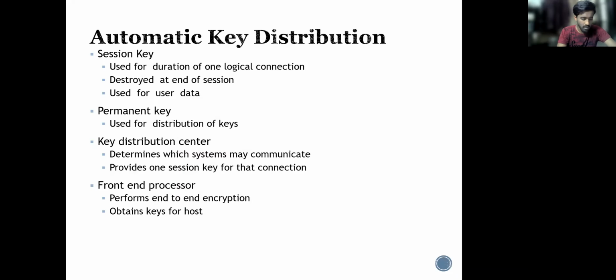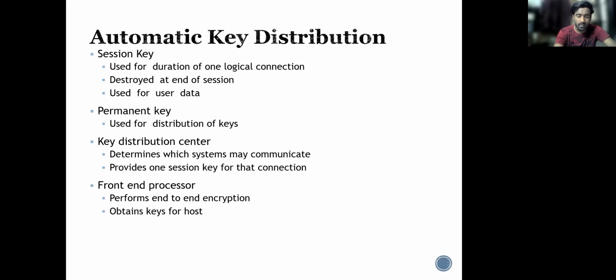Before going to this, what is a symmetric key? A symmetric key is a secret key, and the distribution of symmetric keys is what we have seen in the Diffie-Hellman algorithm. And how is key distribution done for public and private keys, that is, asymmetric? Asymmetric is a pair of public and private keys available to all users. We all know the private key is not shareable and the public key is shareable.